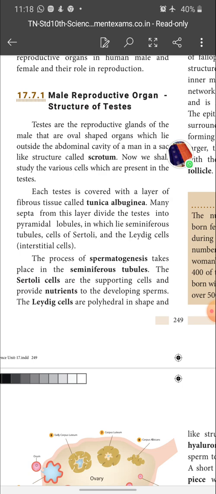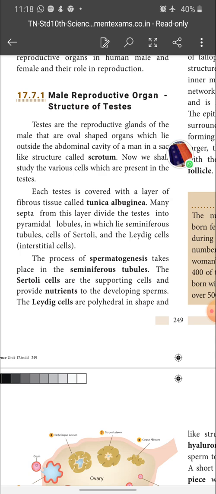Each testis is covered by a fibrous layer, and the layer is called tunica albuginea. Then the testis is divided by septa; many septa from this layer divide the testis into pyramidal lobules. Inside the lobules seminiferous tubules are present, Sertoli cells are present, and Leydig cells are present.